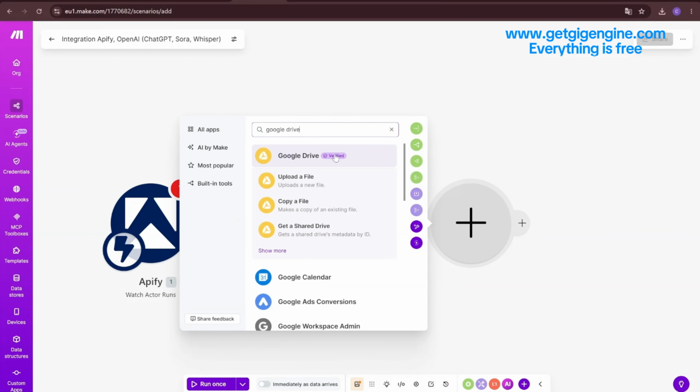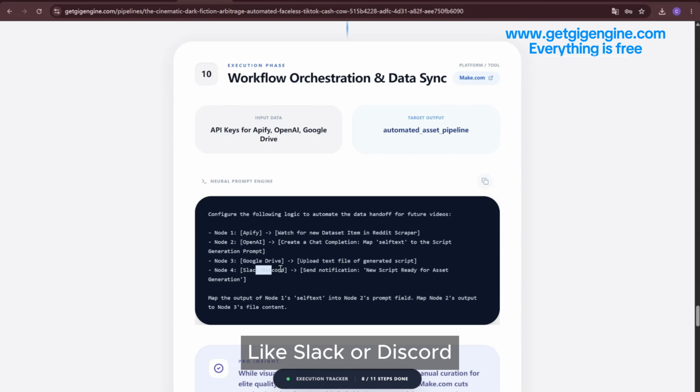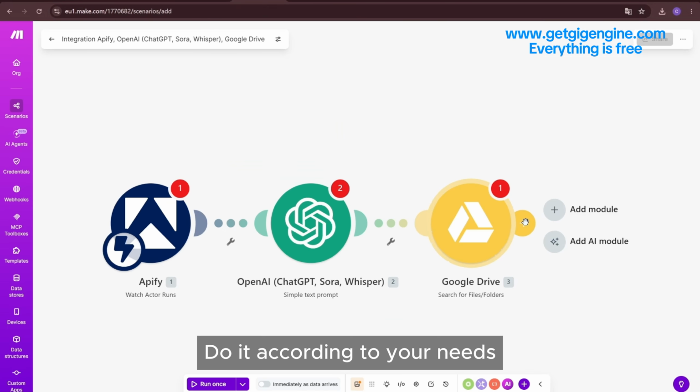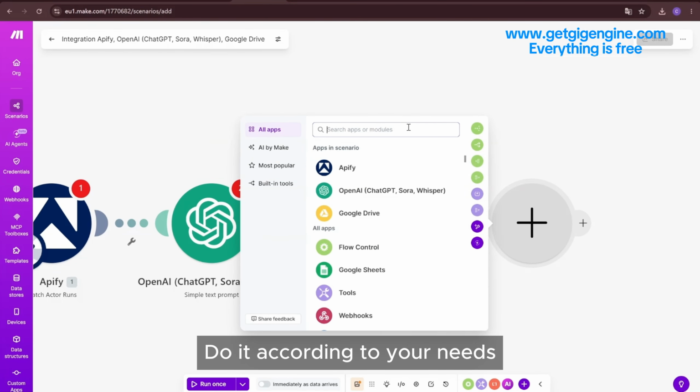After configuring the last node, like Slack or Discord, do it according to your needs. For example, configure a Slack. Okay, all nodes are set up.